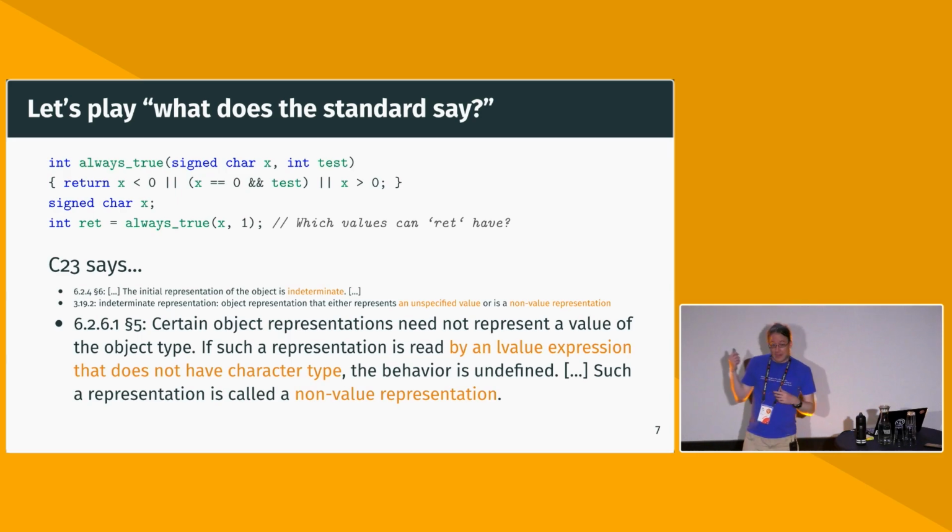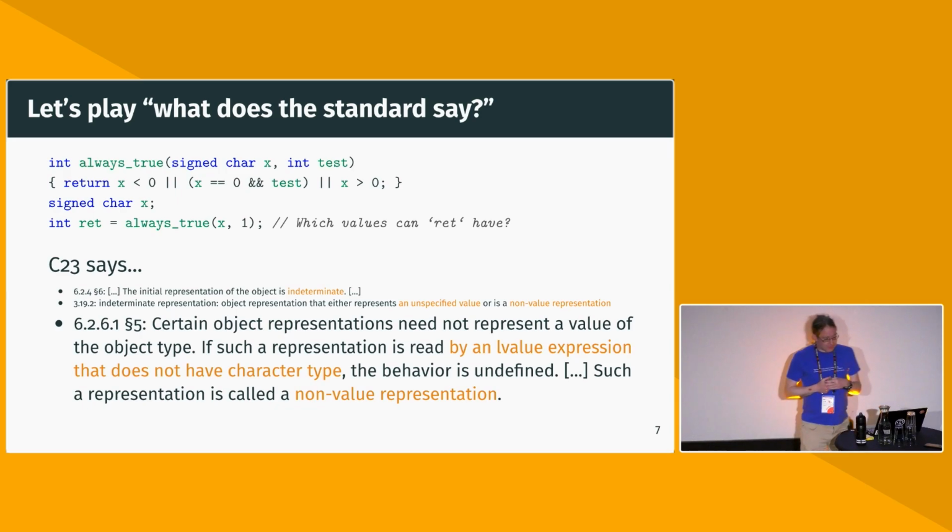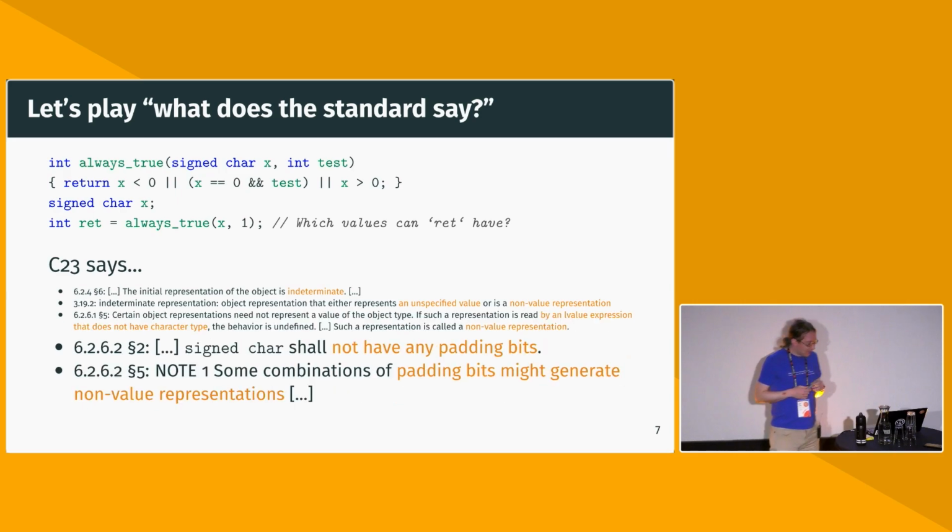So in our case, our L-value expression has a character type. It's not an accident I used signed char here. So this shouldn't apply to us, right? This can't really be a non-value representation in that case, hopefully. Though we can also go look for more hints of whether there could be a non-value representation or not. And somewhere else in section 6, we find that, first of all, signed char does not have any padding bits.